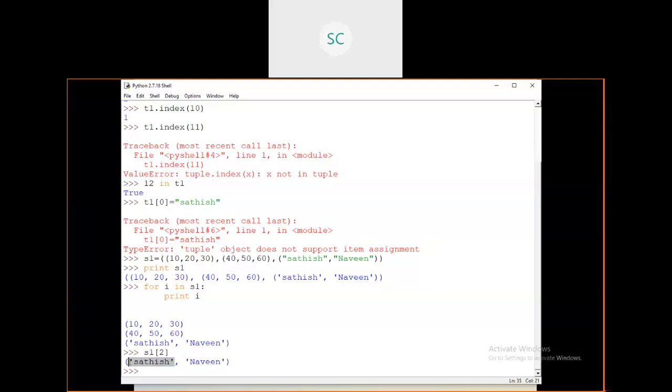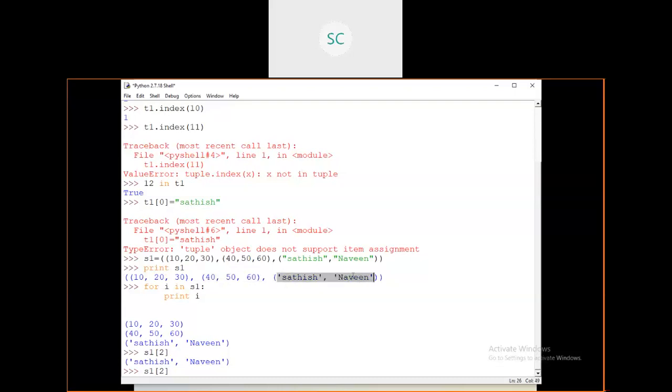Then how can you get it? In the list case, we retrieved like that with a nested list. See, S1 of 2, then within this tuple, this position is 0 and this is 1. In the entire tuple, this entire thing is 0, this is 1 and this is 2.